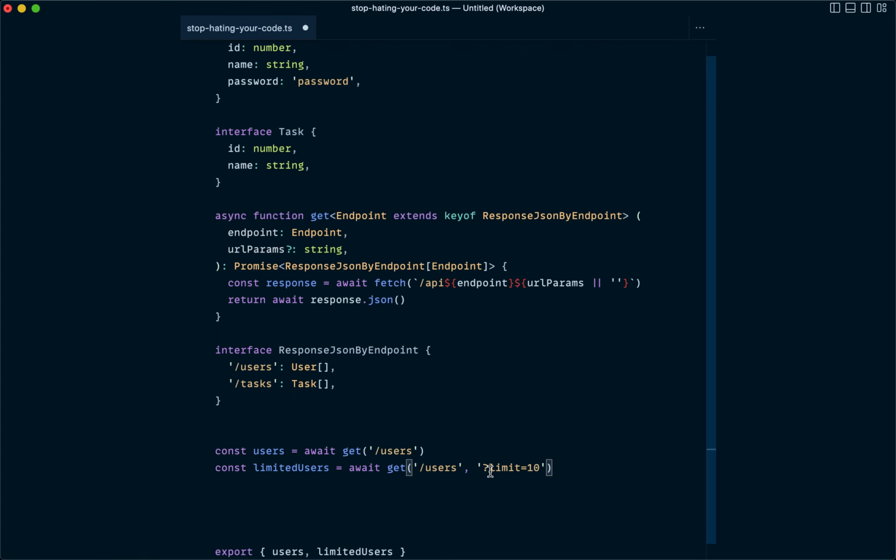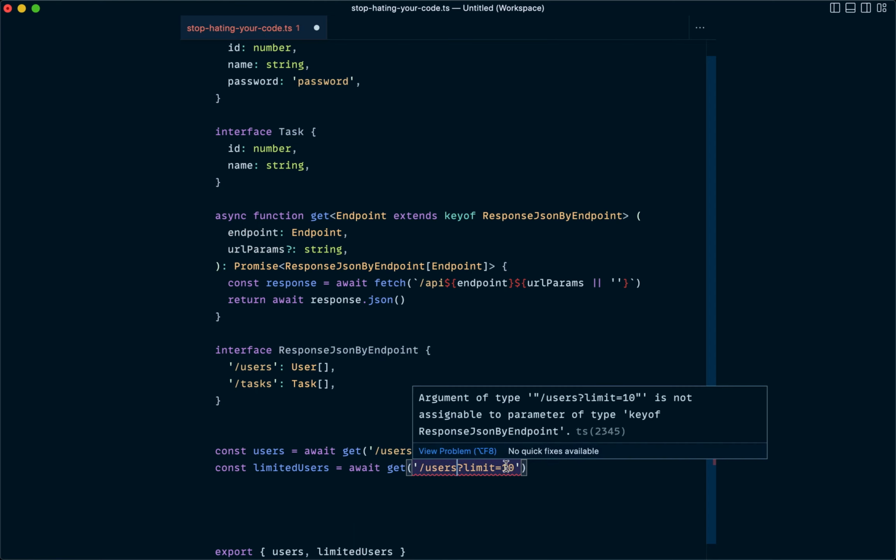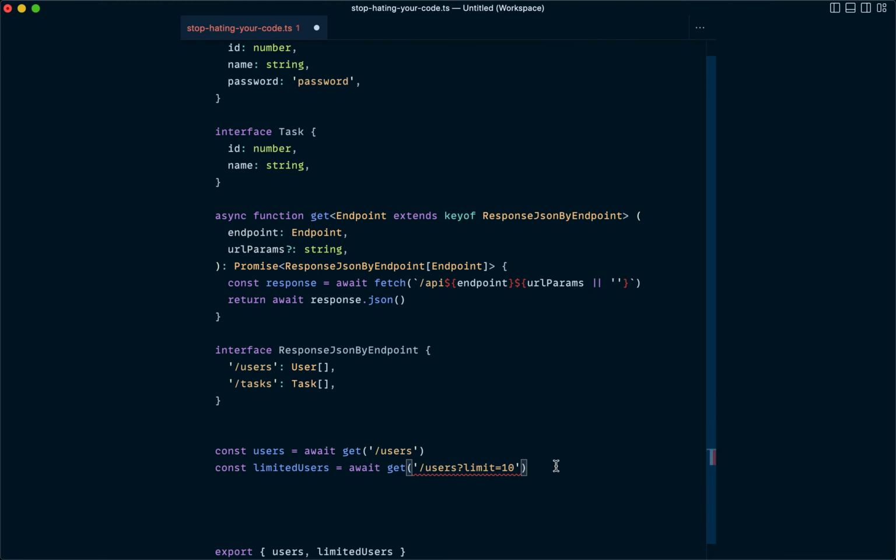And that's kind of a theme of how I like to work with TypeScript. Anytime I feel like I'm babysitting TypeScript to make it catch up with me, to read information that as a human being I'm already able to read very easily, I don't like it. Anyone could see this and say, okay, get /users limit equals 10. Any human being working on this application will find it incredibly obvious that this is going to return an array of user objects. So we don't want to go out of our way to babysit TypeScript just so that it can read things that are already really obvious to us as human beings.